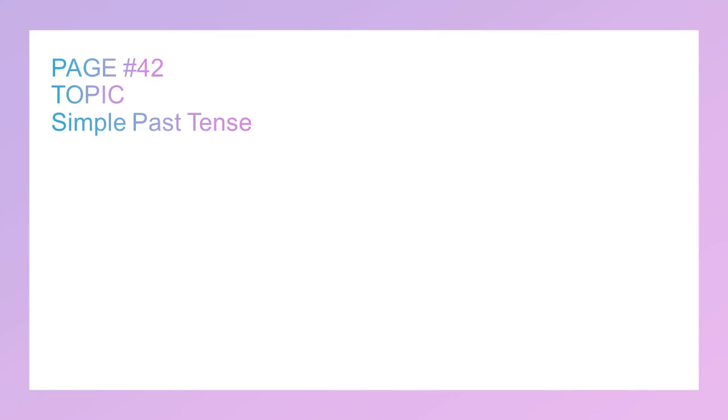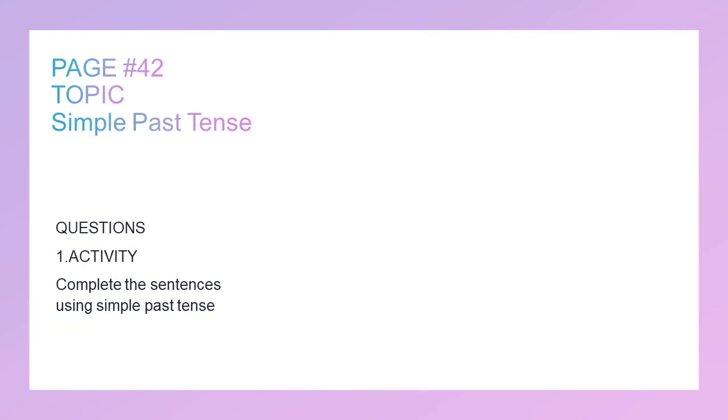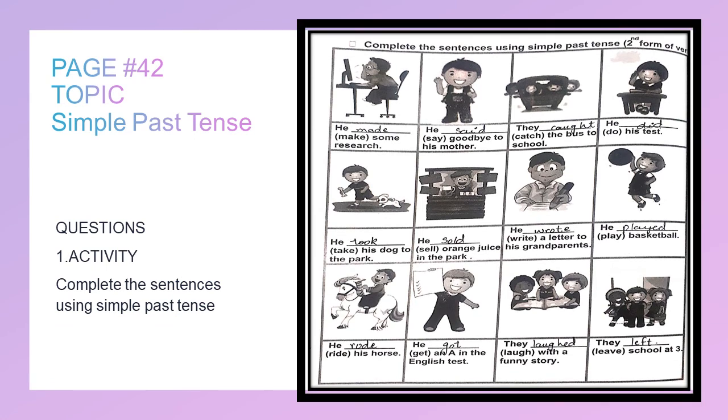Page number 42, topic simple past tense. Question, activity: complete the sentences using simple past tense. There is the second form of the verb. The sentences are given. The first sentence has make in the bracket. This is the first form. You are going to convert it into the second form.